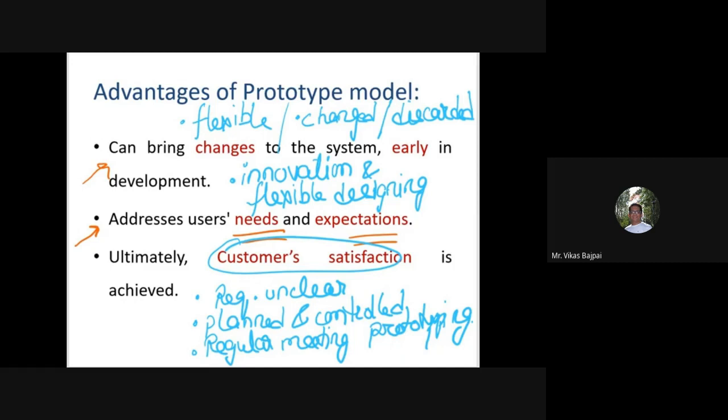This prototype also serves as the basis of the operational specification as well. Right, so these are some of the pros of using this particular prototype model. So there are some drawbacks as well.